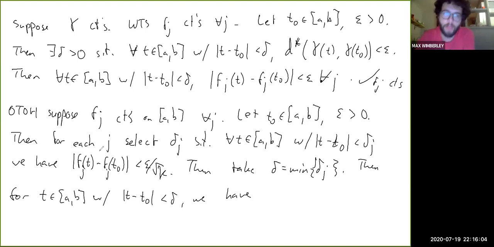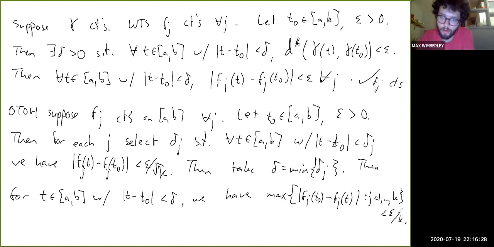So that means that the maximum one of those values is less than this thing. So the maximum of these |fj of t naught minus fj of t|, I flipped the t naught and t, it doesn't matter, for j equals 1 to k, is less than epsilon over square root of k.